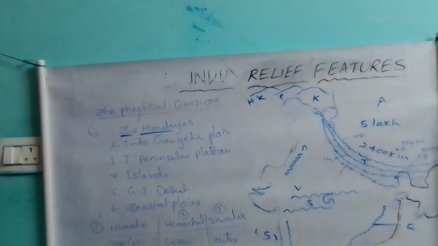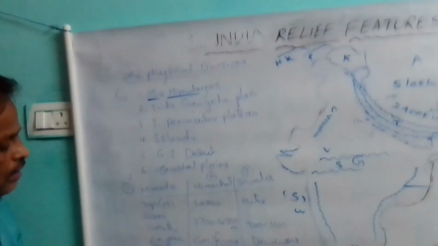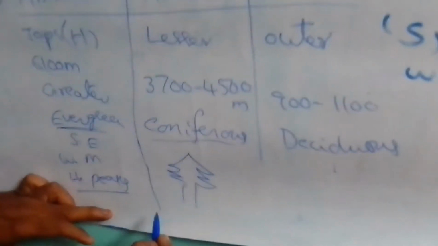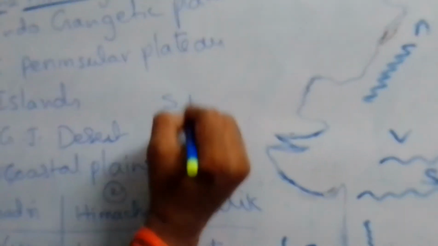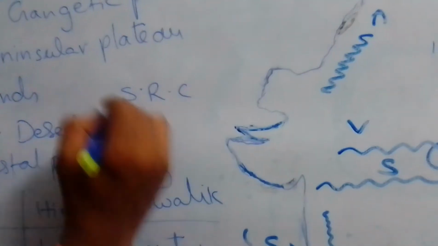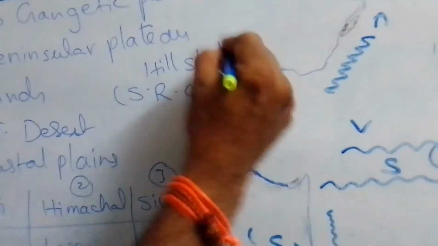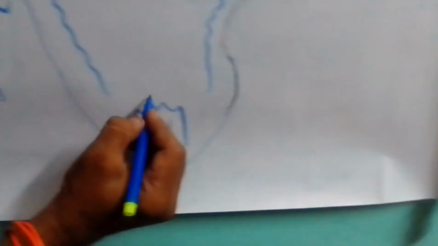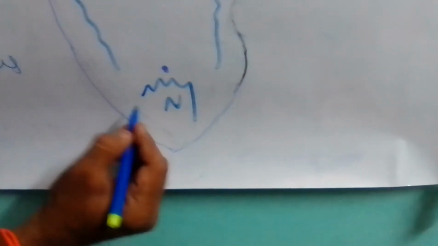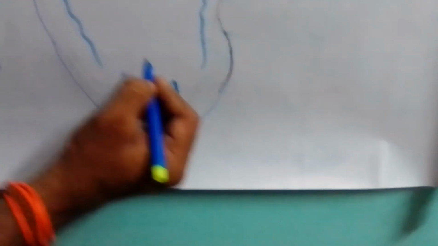Himadri comprises the world's highest peaks, as we said, whereas Himachal has one more specialty. It has summer resort centers, also called hill stations. In North India there are some hill stations, and of course in South India also, for example Ooty, also called Udagamandalam, and likewise Kodaikanal. All these are hill stations.